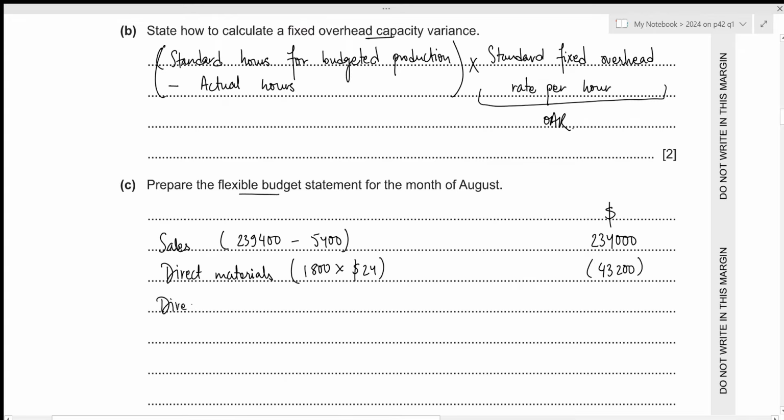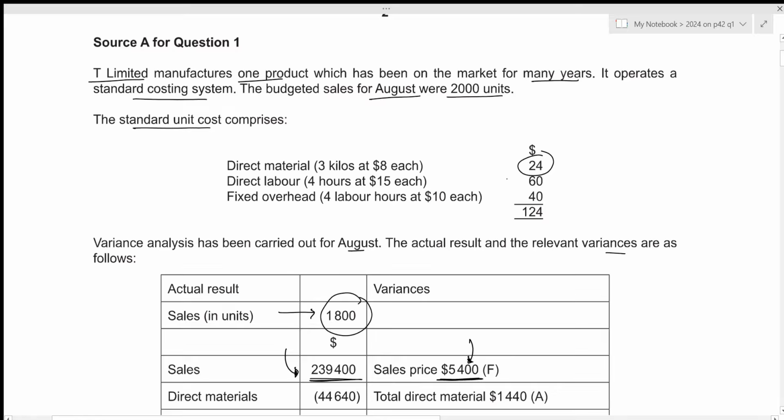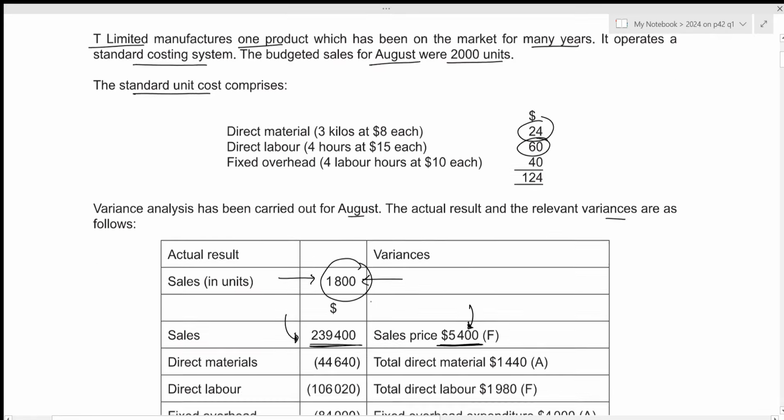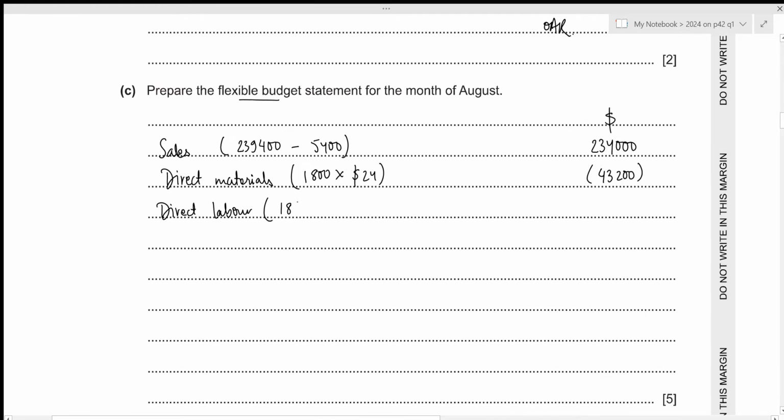Then we need to calculate the direct labor. Again, the direct labor rate per unit, the standard rate, is given to be 60. We can just multiply it by 1800, which is the actual number of units. So 1800 times 60 results in the value of 108,000.